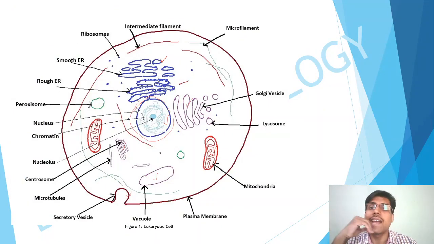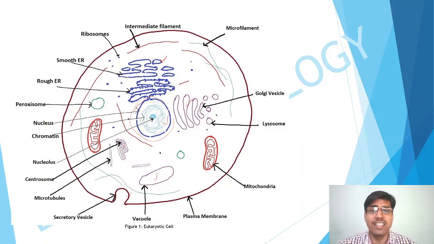Before that, there is a reason why I have shown these diagrams. There should be a particular way to name the diagram. This was one of the earlier drawings, so that's why I have used it as it is. But actually there are some rules to draw diagrams. I will make a separate slide for you and post it on the group. So what are the rules to draw the diagram? I will tell you the rules in short.